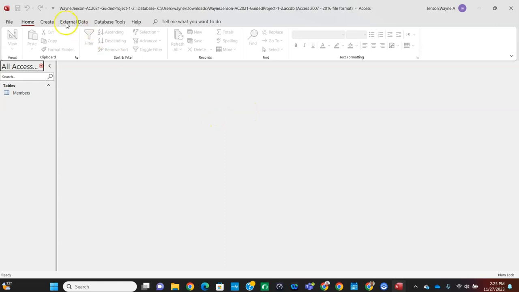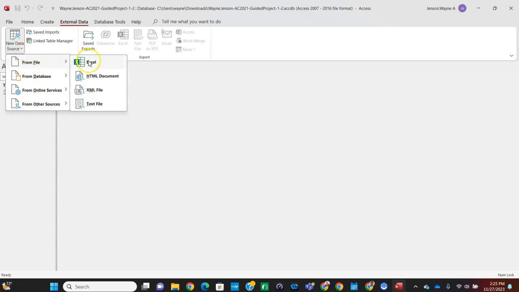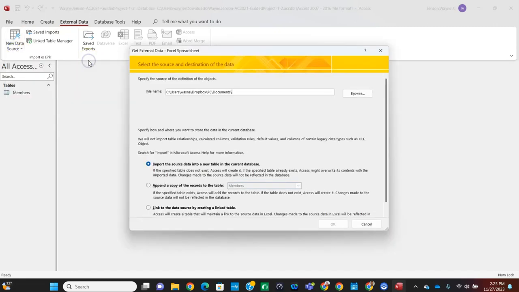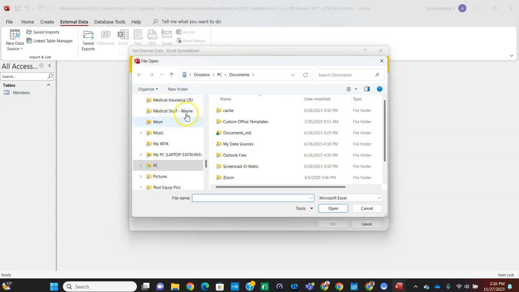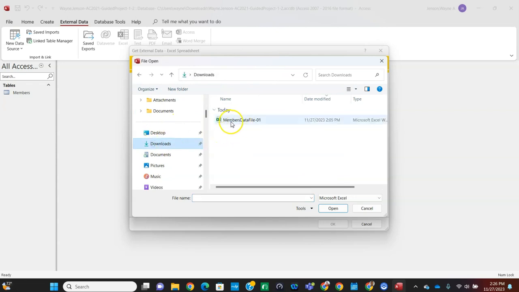So we're going to go to the External Data tab here, and we're going to click on New Data Source. And we're going to select From File, and we're going to select Excel. And we're going to go to this Browse button, and we're going to find that in the Downloads folder where we downloaded that resource file. So go to the Downloads. This opens up the File Explorer, and then you click on the Downloads folder, and there's the members data file -01. And we're going to click on open.